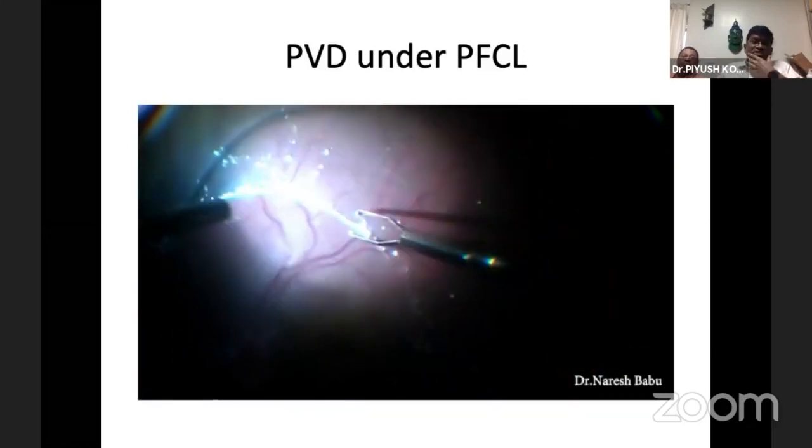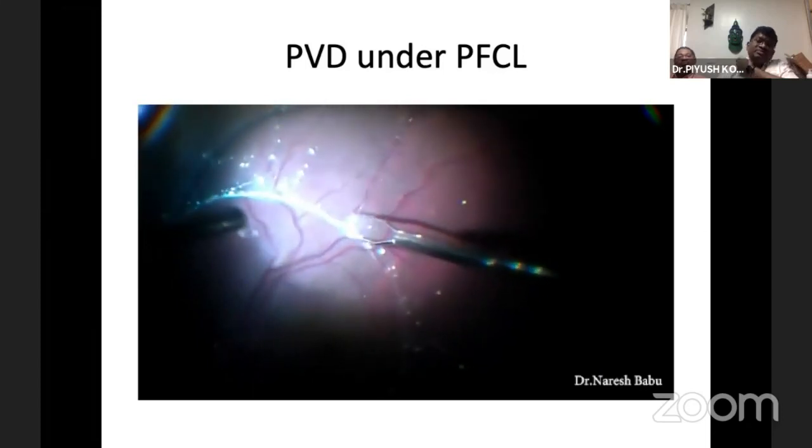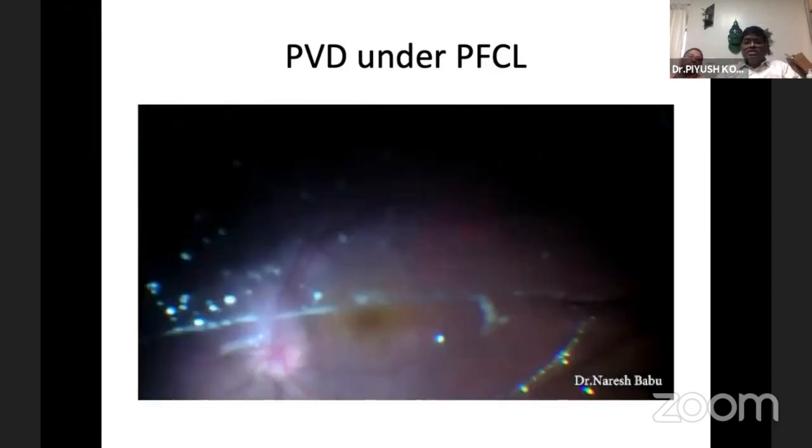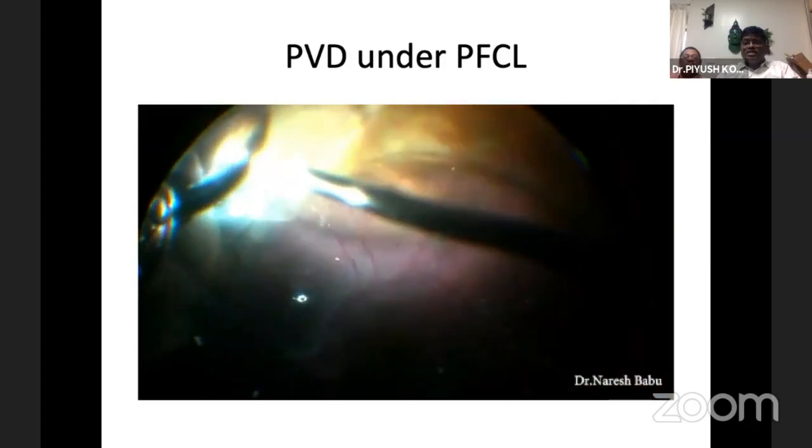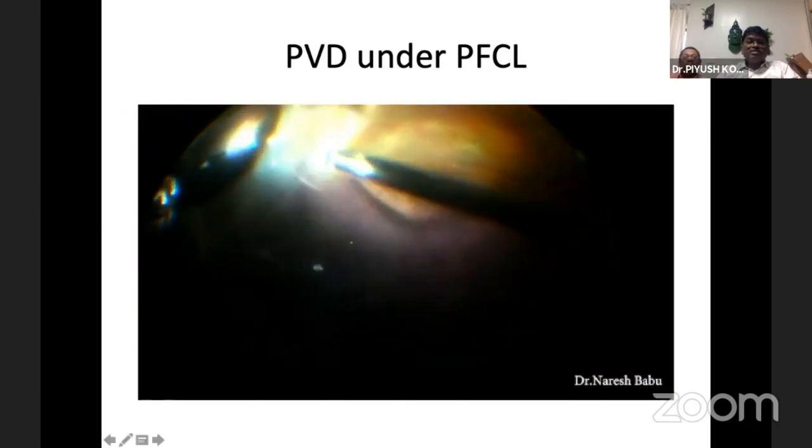If the PVD is not induced, the RD is not going to settle. We are going to have repeated proliferation. Once it is done, this Megavis can be lifted like a ring. Once that is done, you go for the vitrectomy, and the rest of the surgery is over.